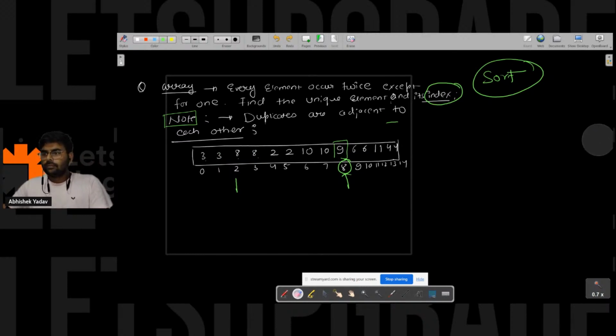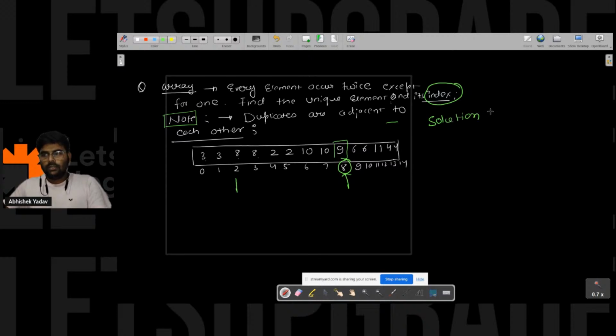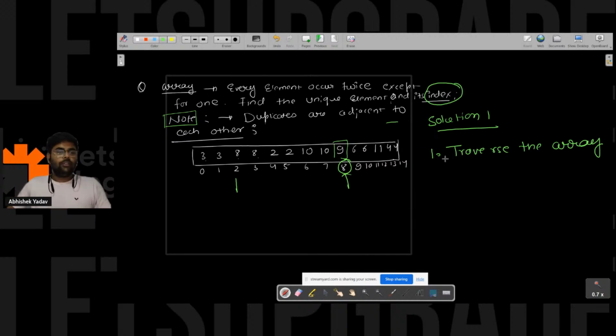So I got one approach, that is the first solution, solution 1. You have to traverse the array, and you know how you can traverse the array, right? Using the for loop. Starting point of the for loop will be 0.